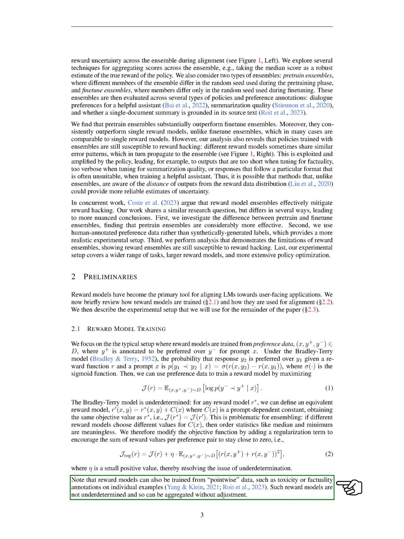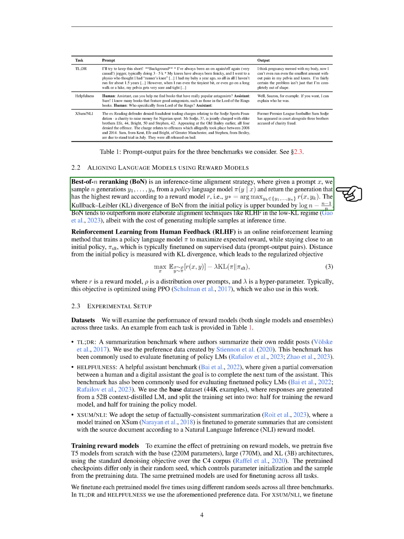Now, let's talk about how we use reward models to align language models. One strategy is the best of n re-ranking, BON, where we generate multiple responses to a prompt and select the one with the highest reward. This method tends to perform well, but it does require generating multiple samples. Another strategy is reinforcement learning from human feedback, RLHF, an online learning method that trains a language model to maximize expected reward while staying close to an initial policy. This distance is measured using the Kullback-Leibler (KL) divergence.